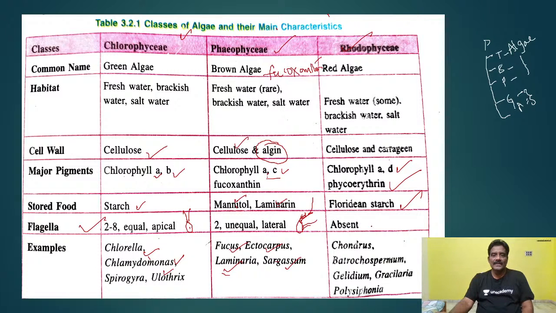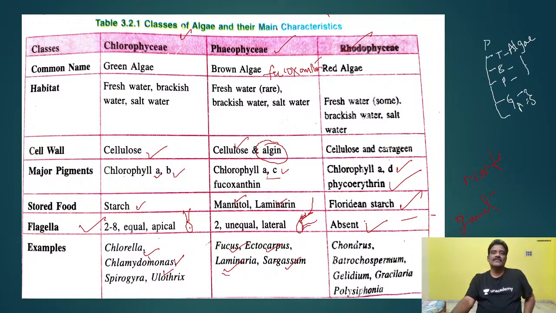In Rhodophyceae, flagella are absent. No flagella are present. Gametes are non-flagellated. Even gametes are not flagellated. Non-flagellated gametes are found in spores that contain no flagella, and gametes have no flagella.